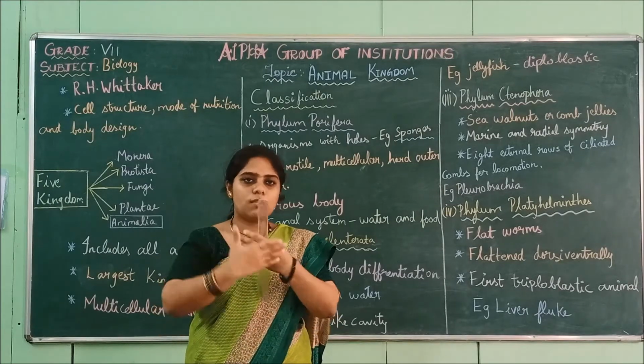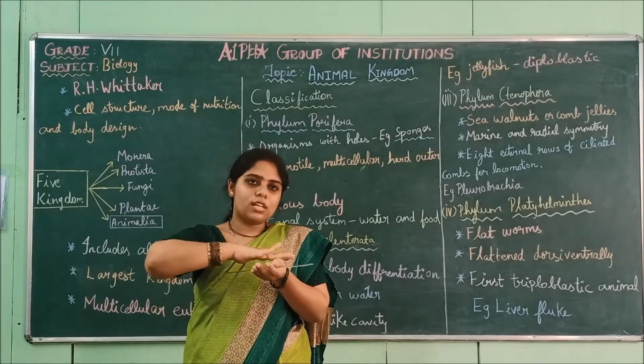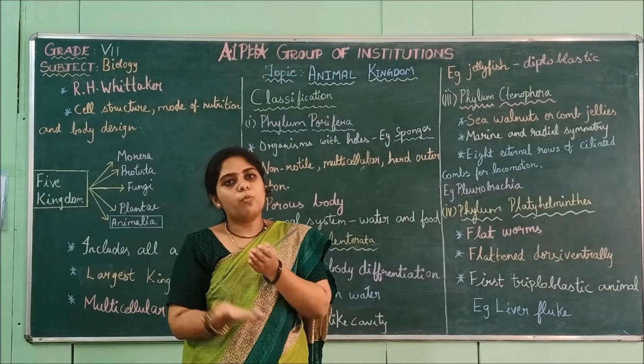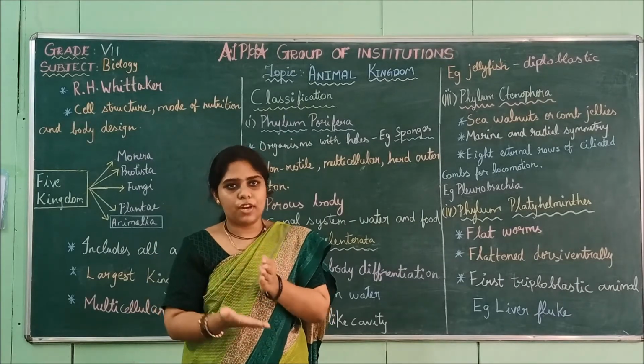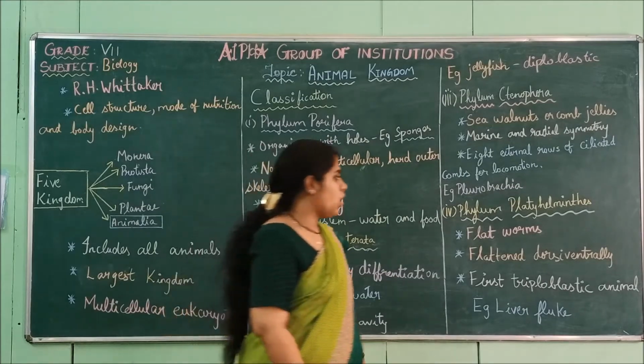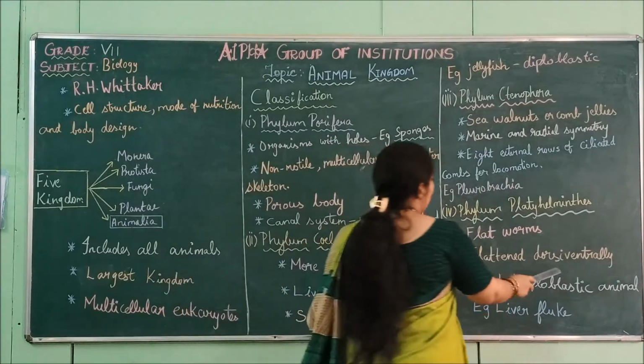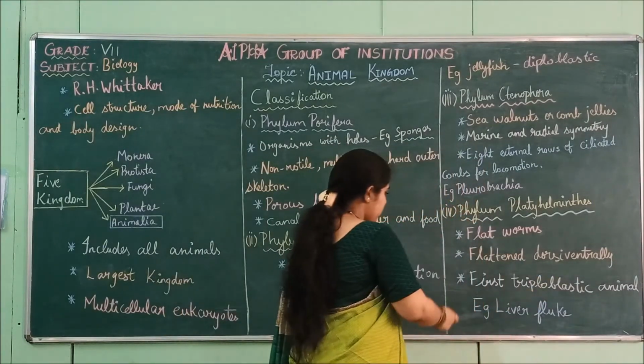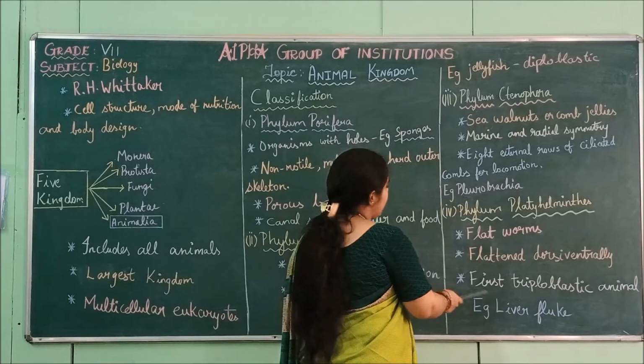Dorsiventrally means, dorsal means the lower side, ventral means the upper side. So both these sides will be different. They will be differently flattened. That's why they are called flattened dorsiventrally.